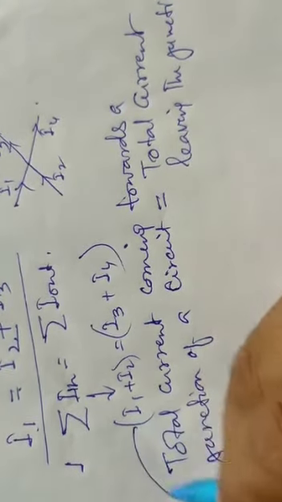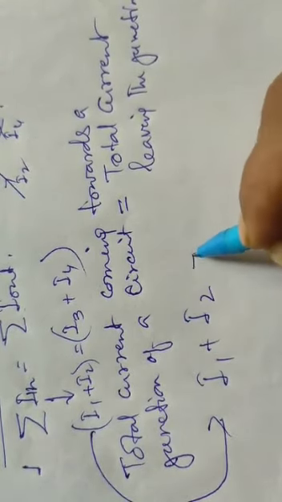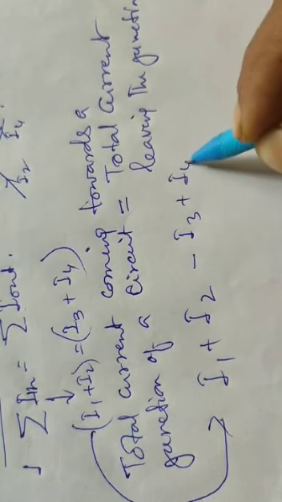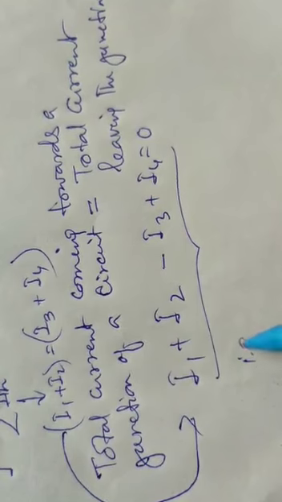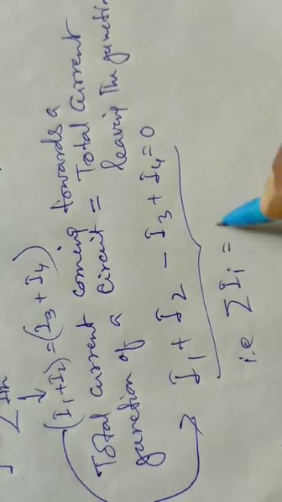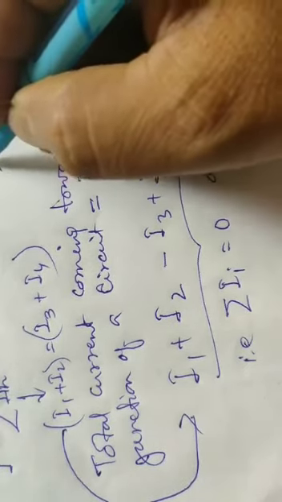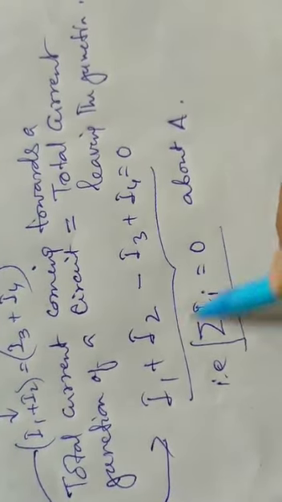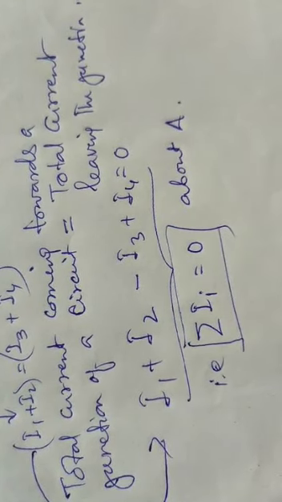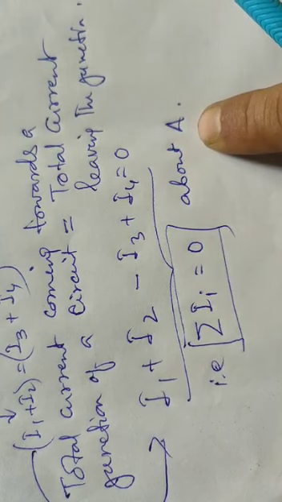So this we can modify like this: I1 plus I2 minus I3 plus I4 equal to 0. That is summation Ii equal to 0 about the junction. Let this be the junction A. So if we are following this expression, the algebraic sum of currents meeting at the junction is always 0.